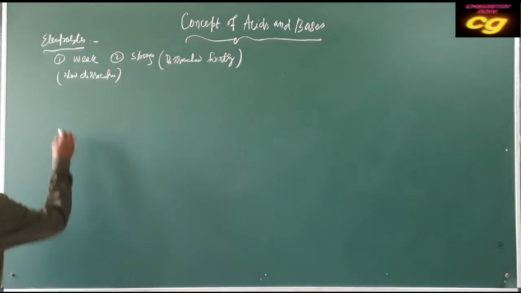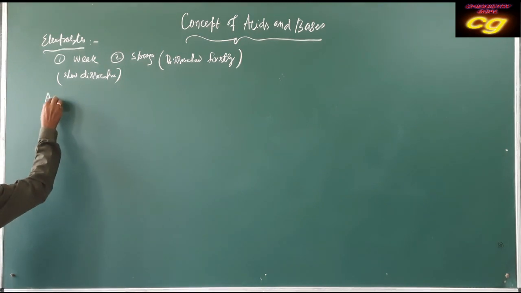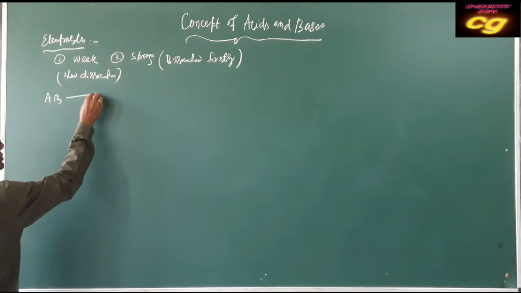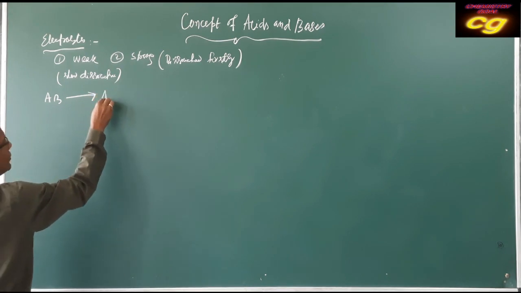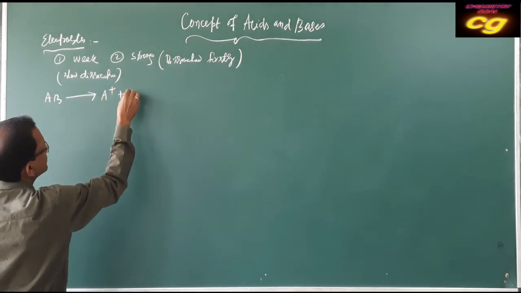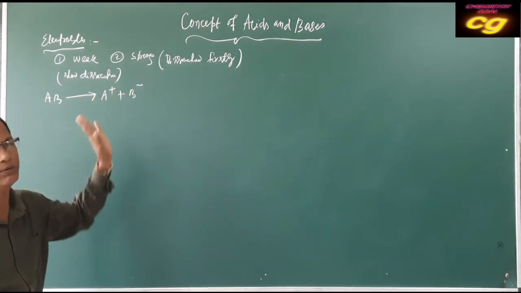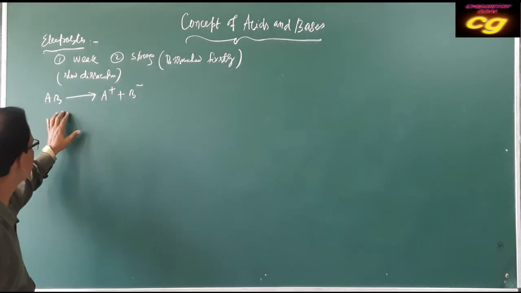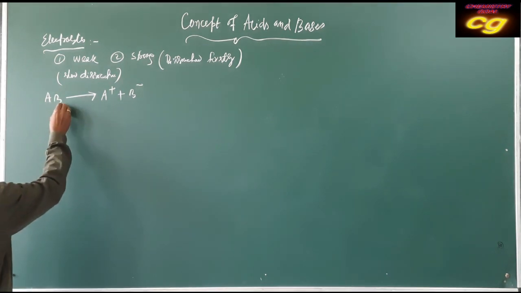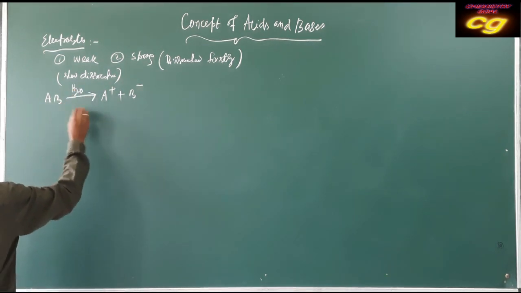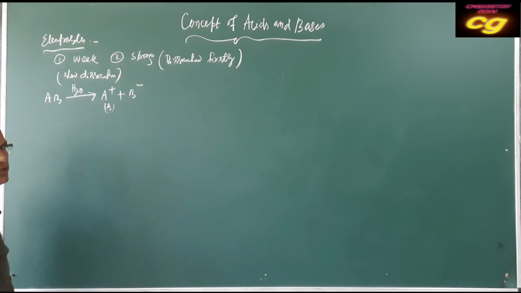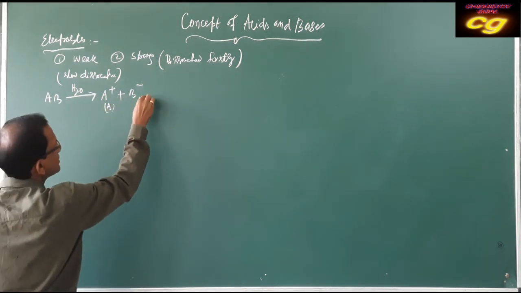Suppose a substance is an electrolyte. When it dissociates in water, it produces corresponding ions. Let it produce A plus and B minus. When dissolved in water, it produces A plus aqueous and B minus aqueous.